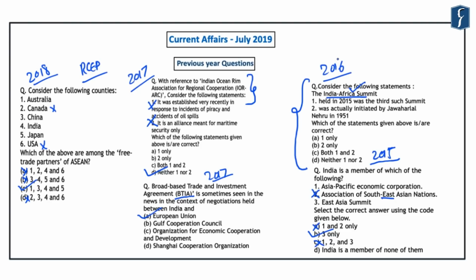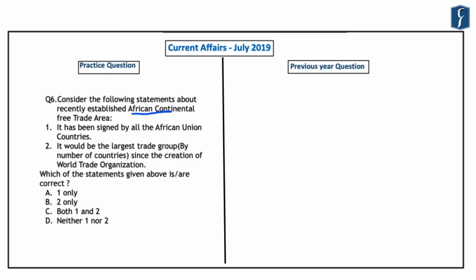or those groupings and organizations where India's economic and trade interests lie, or from those organizations where India is also a member. Hence, we have formulated this question, which reads that consider the following statements about the recently established African Continental Free Trade Area. So the first statement here reads that it has been signed by all the African Union countries, and the second statement is that it would be the largest trade group since the creation of World Trade Organization, and this largest trade group will be by the number of countries. So these are the two statements given here.